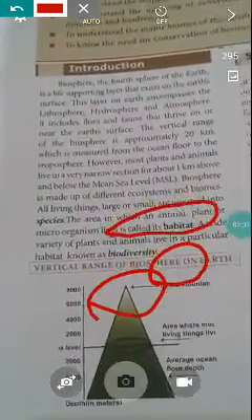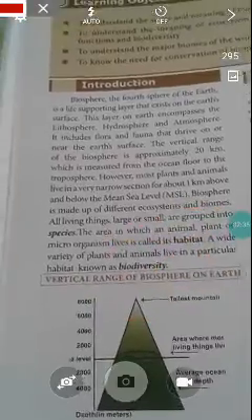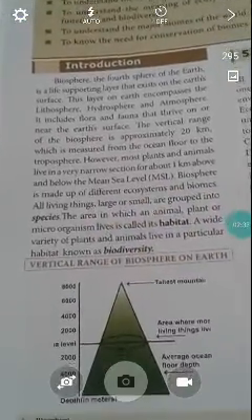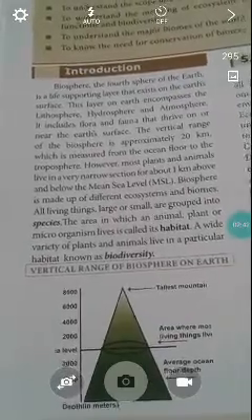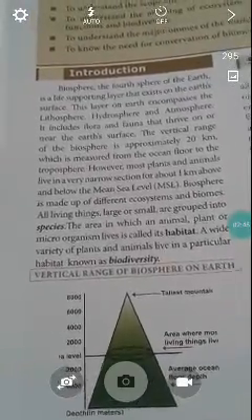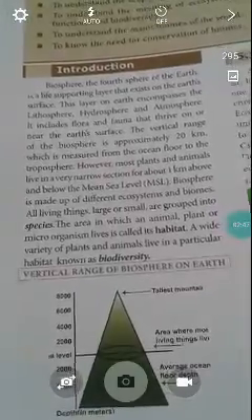You see these pictures. It shows mean sea level, and the triangular picture gives the vertical range of the biosphere on the earth.